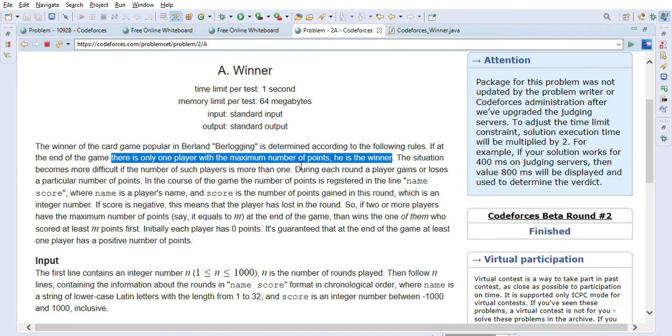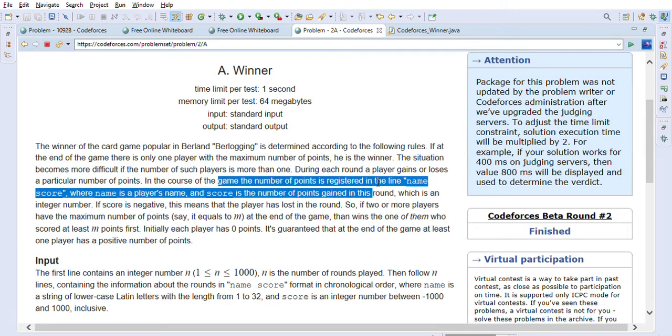During each round, a player gains or loses a particular number of points. In the course of the game, the number of points is registered in the line name and score, where name is the player's name and score is the number of points he gained in this round, which is an integer number. If score is negative, this means that the player has lost in the round. So if two or more players have the maximum number of points, say it equals m at the end of the game, then the one of them who scored at least m points first wins.